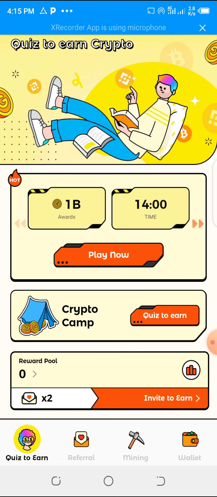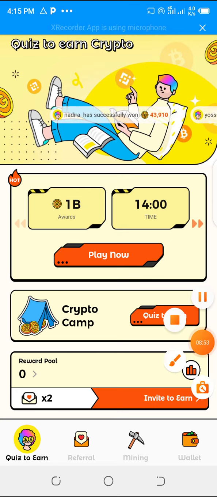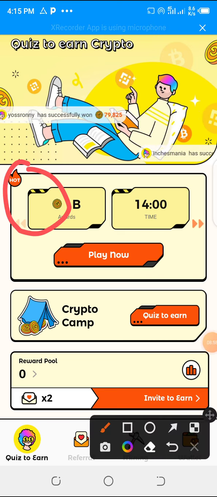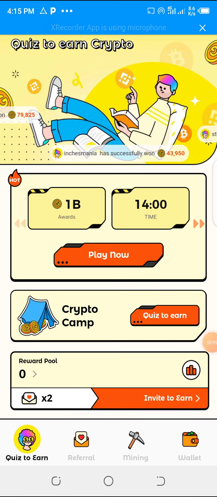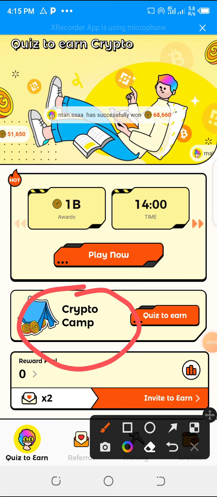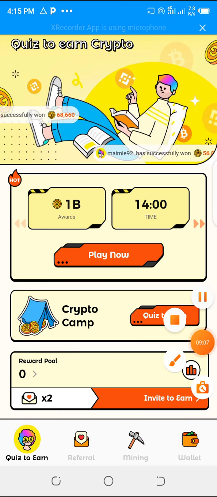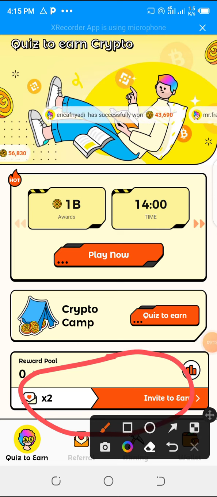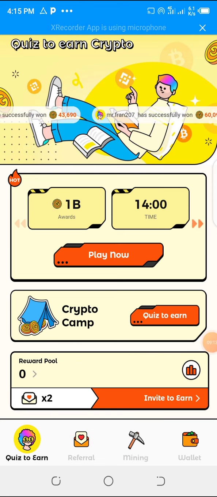Number 1, quiz to earn. You answer questions on the hot section. That's the hot section. Let me show you here on the hot section. Number 2, you go to crypto camp, which is here. You earn money. Number 3, you earn money through invite and earn, which is here. All right, so 3 good ways to make money.